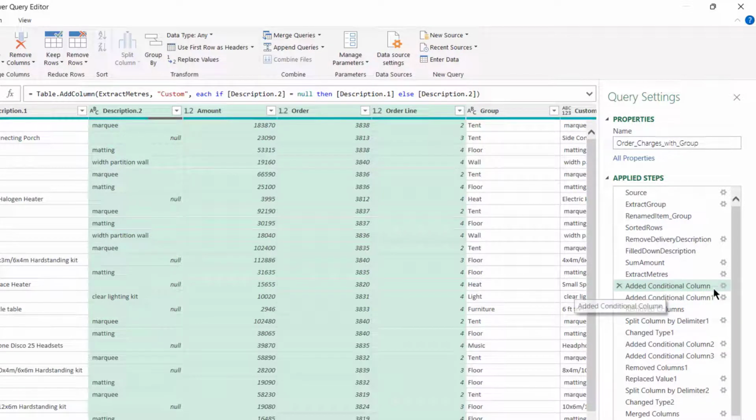So now we're on to the very descriptive added conditional column, which of course we need to have a look at to see what we're adding, and then give it a proper name for this step.